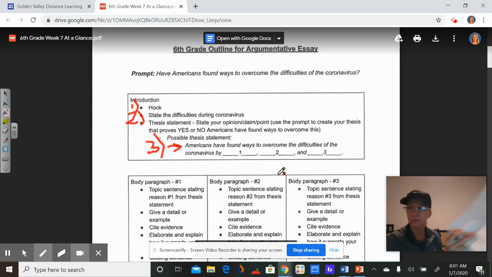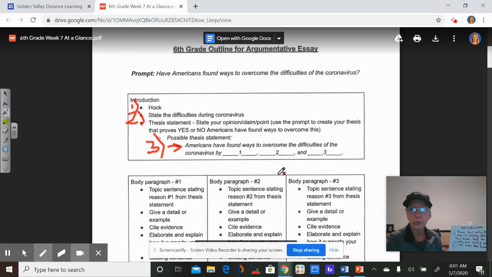We don't want to go off on some weird tangent and talk about how people are having difficulty breathing because of the coronavirus, because it didn't really talk about that in our articles. It talked about the face masks. It talked about how kindness can help our health. And it talked about how families are doing fun things to keep each other from going bored and going crazy and killing each other, not really killing each other, but you know what I mean.